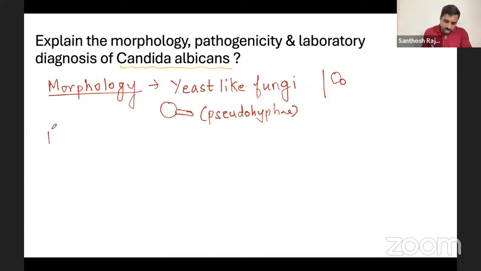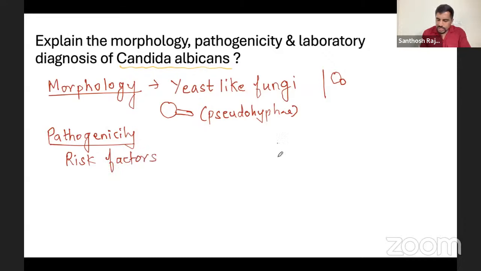Next, about pathogenicity. When you talk about pathogenicity, you're going to talk about the risk factors and the diseases. The risk factors for Candida albicans are a very easy topic, and most of you must know them. Even if you don't, it's very simple. You shouldn't make mistakes in this type of question.